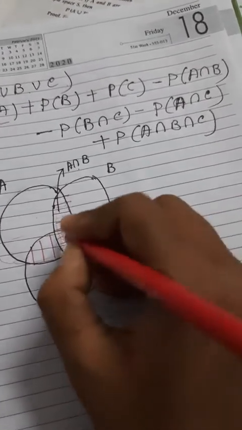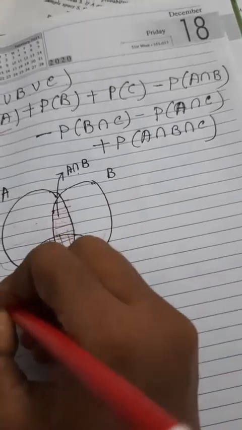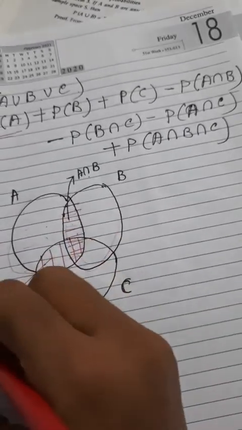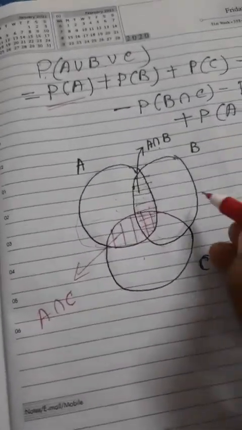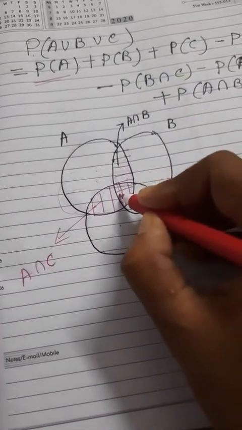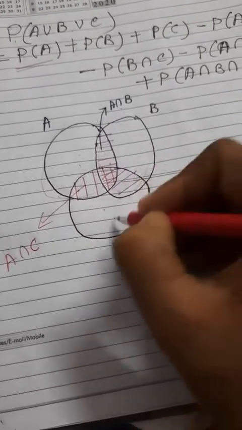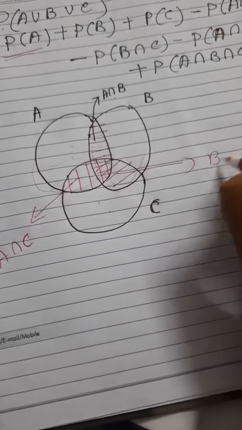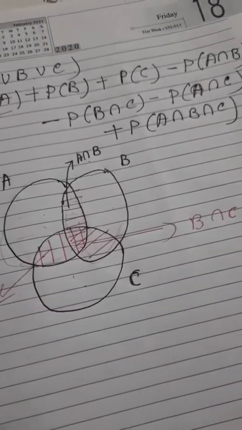This part is the common part of A and C, A intersection C. And this part is the common part of B and C both, that means B intersection C.